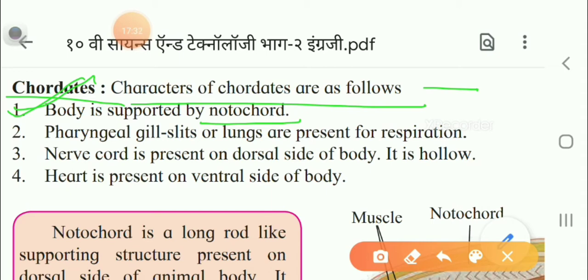Second is pharyngeal gill slits or the lungs are present for respiration. So when we are in embryo stage, means just the child is in the womb of the mother, at that time these pharyngeal gill slits are present for the respiration. But when the child is born, the lungs are developed and with the help of lungs we are respiring.